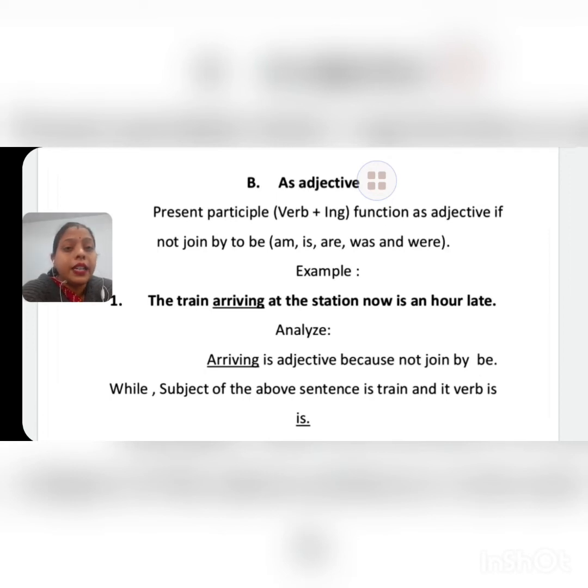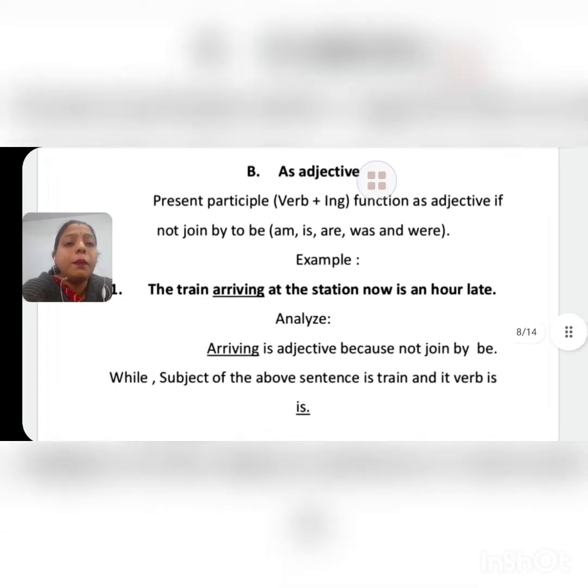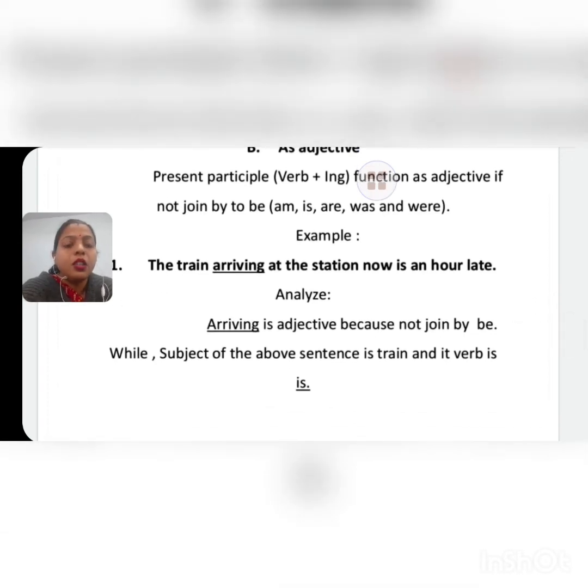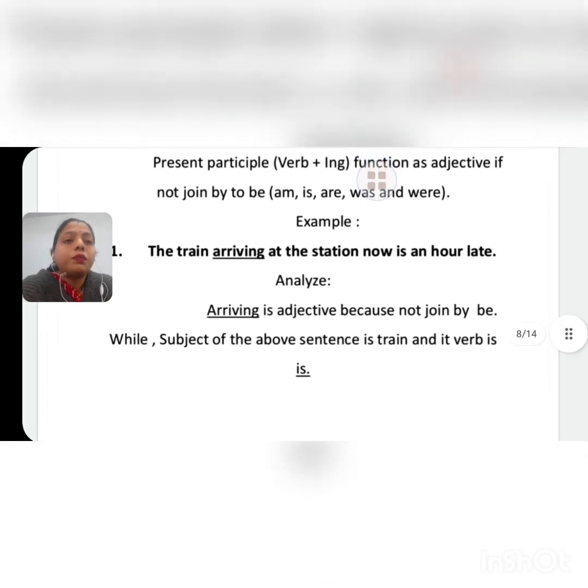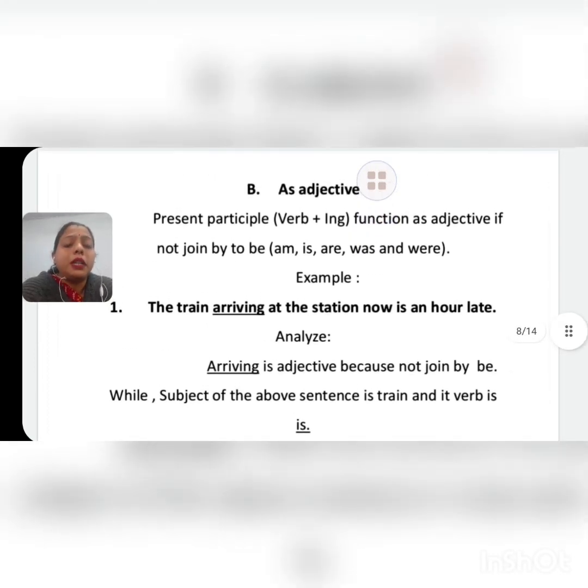In this sentence, just before arriving, which is a present participle, there is no helping verb. So this arriving acts as an adjective here because there is no helping verb just before arriving. Okay. So this is present participle, and children, we use this present participle in continuous tenses.